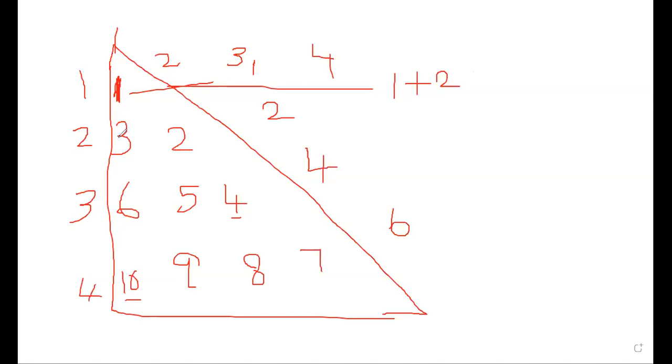I'll print 3. Then I'll decrement this 3 and get 2, until 2 is printed. Again, what should I do? I should add 4 to 2 in order to get 6, which is nothing but 2 plus 2 plus 2. Then from the last number I'll get 4. Again, 6 should be added to 4.